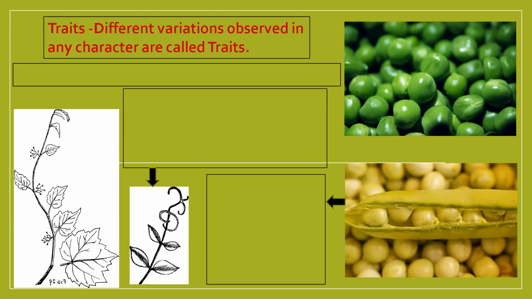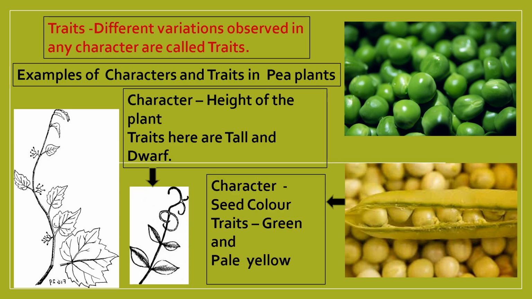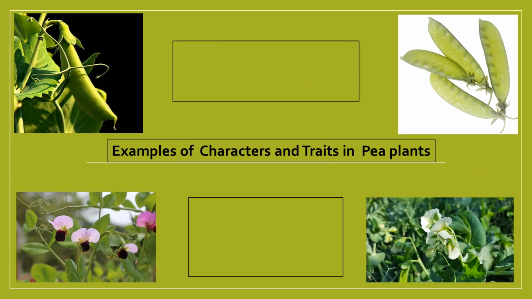Traits are different variations seen in one particular character in an organism. For example, if I take the character of height, in that character, when we take tall and dwarf, there are 2 traits of that character. Similarly, if I take a character as seed color, then green and pale yellow seeds are the 2 traits of that particular character. But tallness and green seed color cannot be combined together, as they belong to 2 different characters.